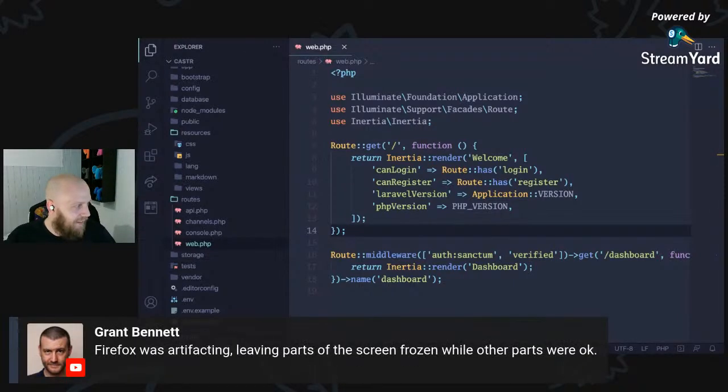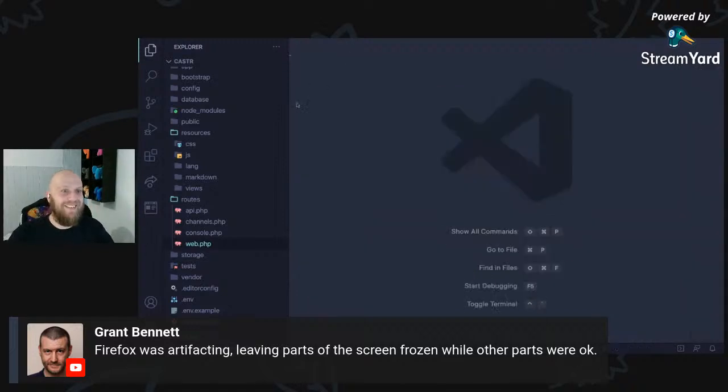Yes, this is what was wrong with Firefox. Thanks, Grant. I'm glad one of us knows what the hell was going on, because I surely didn't.